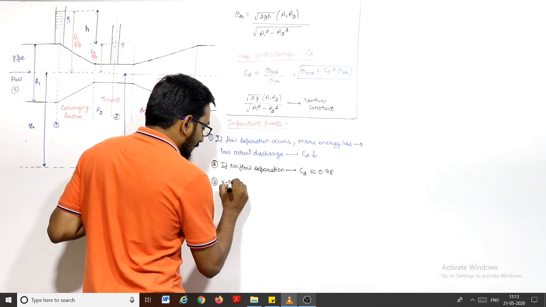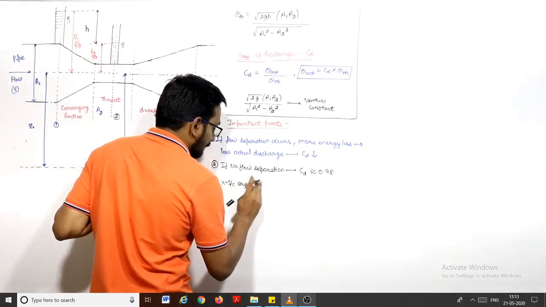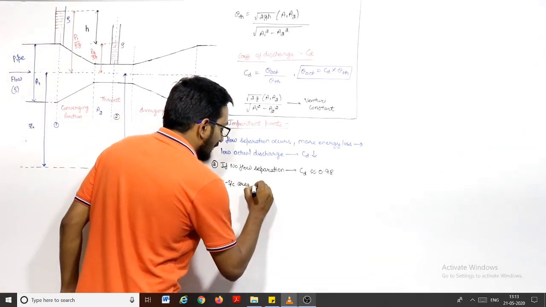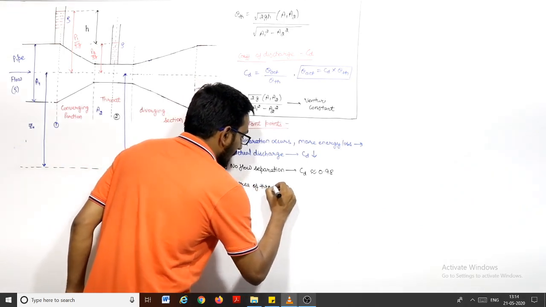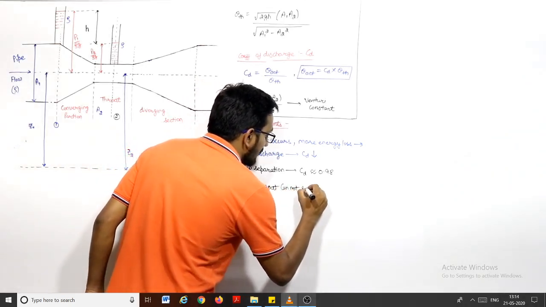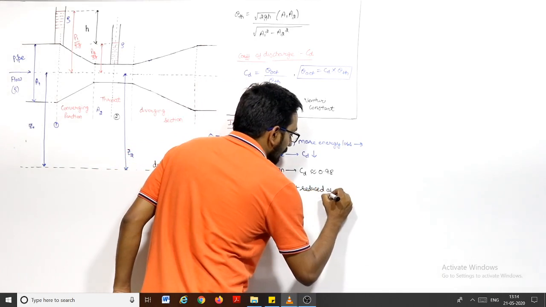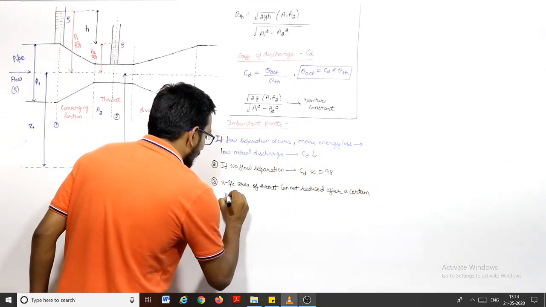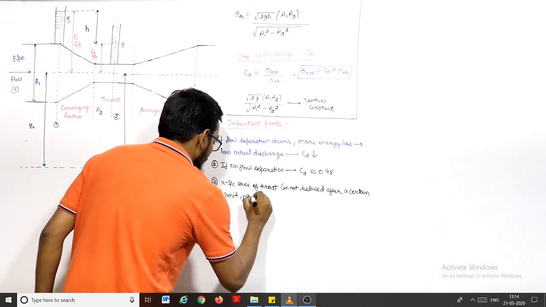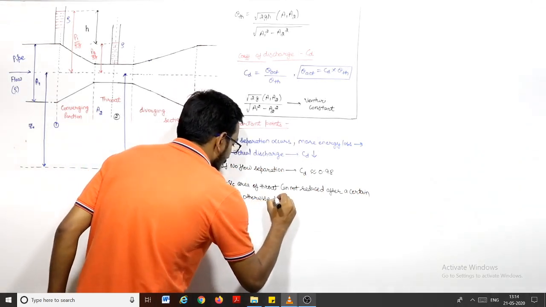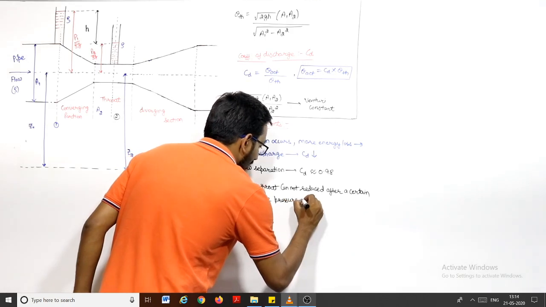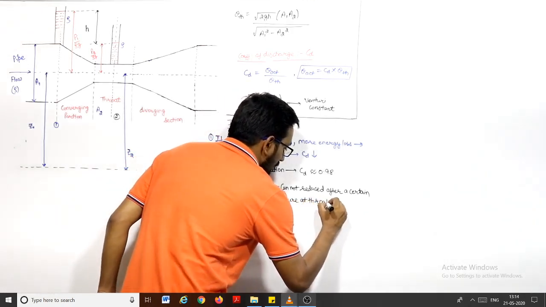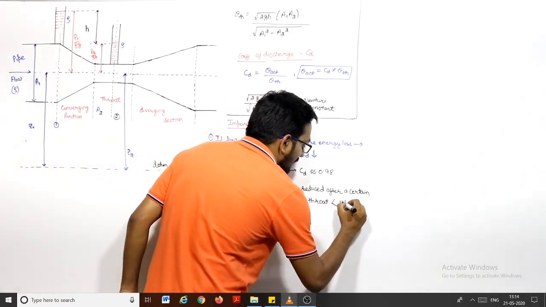So I can write: cross section area of throat cannot be decreased or reduced after a certain limit, otherwise pressure at the throat will be less than the vapor pressure at that temperature.